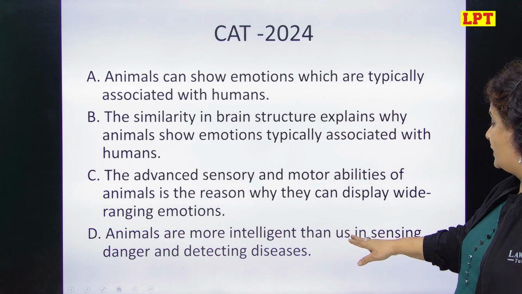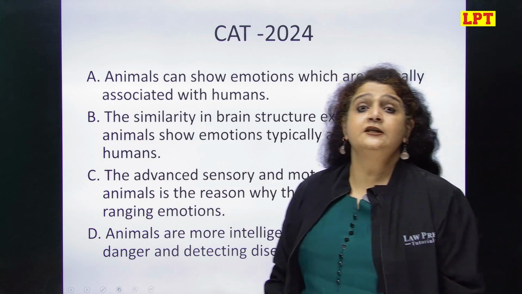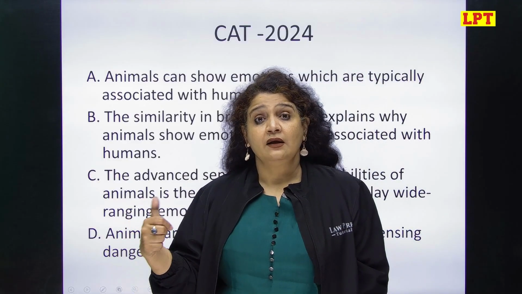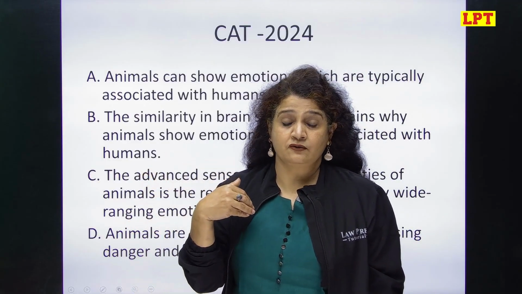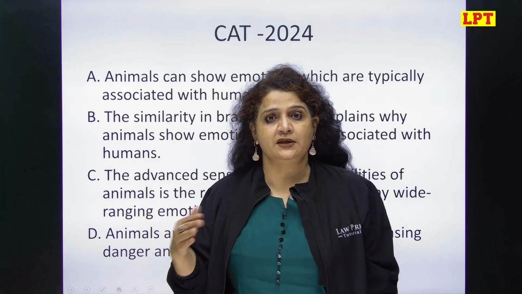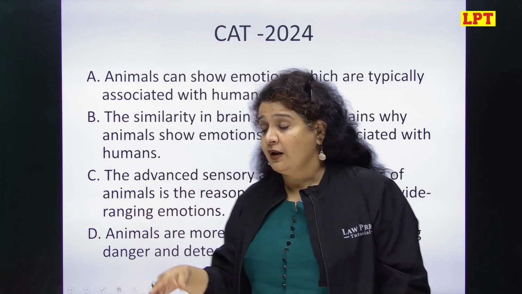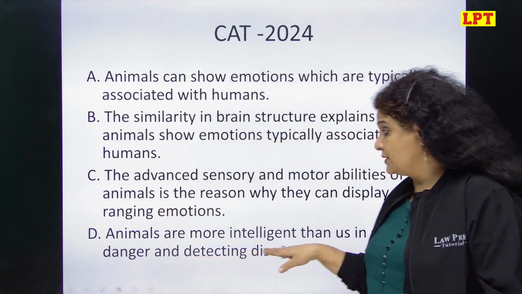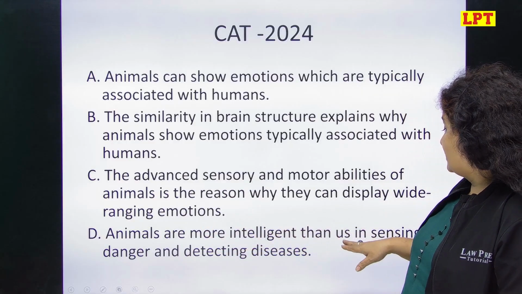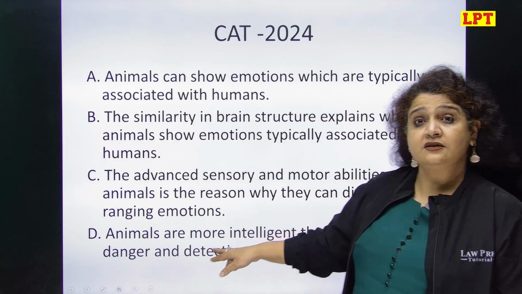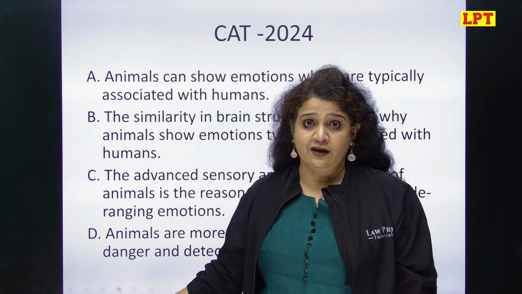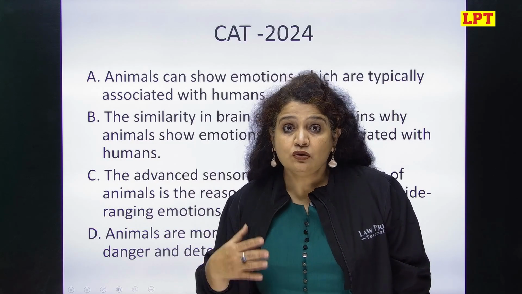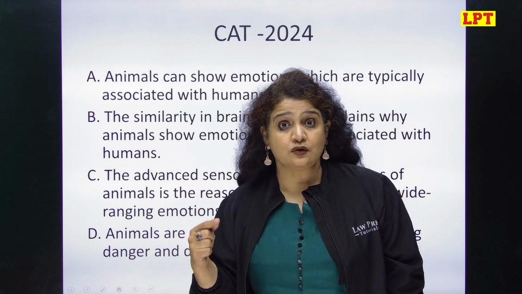Animals are more intelligent than us in sensing danger and detecting diseases. So you may be prompted to choose this option because he said sometimes उनकी motor ability इतनी होती है which dwarfs us, मतलब वो हमको भी बौना बना देती है उनकी ability के सामने, हम छोटे हो जाते हैं उनकी ability के सामने, right? The author has not clearly discussed the ability of humans to predict these things. He has said animals are more intelligent than us in sensing danger and detecting diseases. This is just a distortion of the author's opinion, right? Because the author has not talked about what abilities and how much ability humans have to detect these incidents. So that is also a clear distortion.